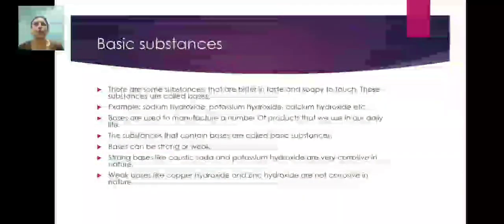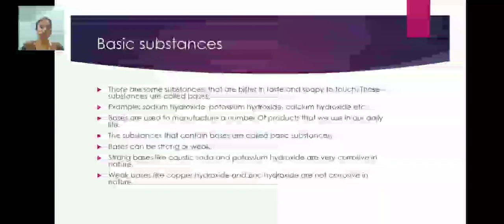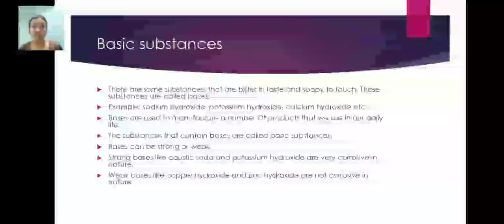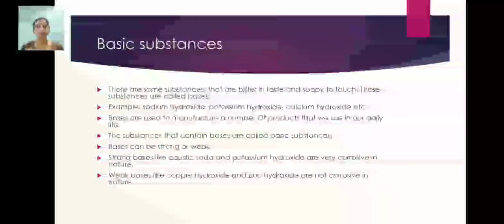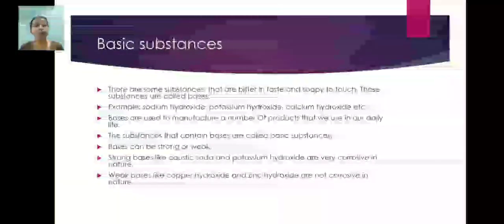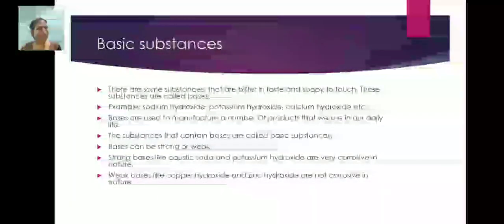Bases can be strong or weak, just like acids. Strong bases like caustic soda and potassium hydroxide are very corrosive in nature, just like acids.